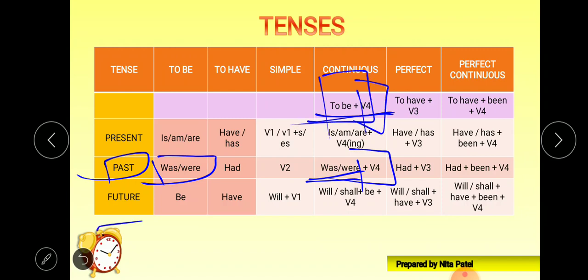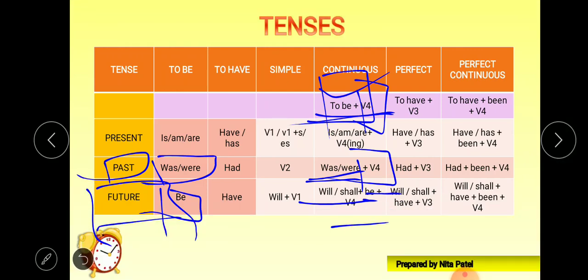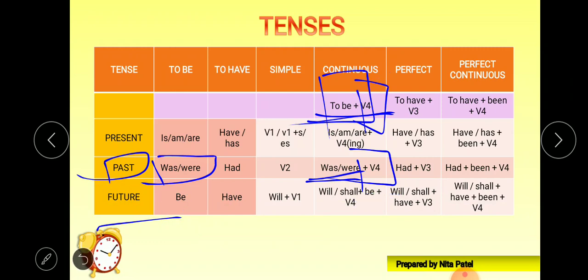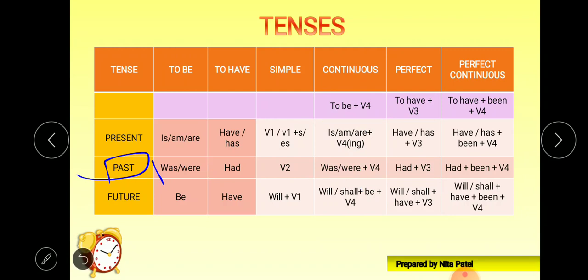Okay, in the future, what is that? In future, will or shall is compulsory, so we can't skip it. But then what we require is the to be form. The to be form of the future is be. So be is written here, then we require V4. It's very easy to memorize if you understand it very well. And if you know this table, you can frame any sentences with the help of this verb formula table.